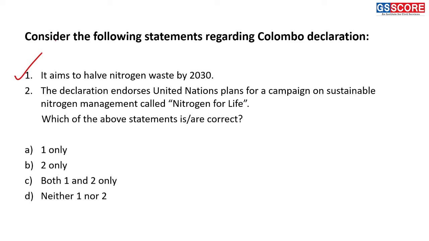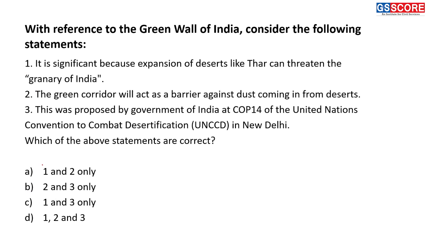First is correct. Second, the declaration endorses United Nations plans for a campaign on sustainable nitrogen management called Nitrogen for Life, right? So the declaration endorses United Nations plan for Nitrogen for Life. Second statement is also a correct statement. Both these statements are correct regarding Colombo Declaration, and that's why answer of this question is C, both 1 and 2 only.